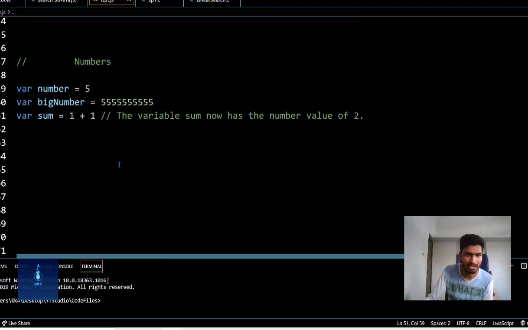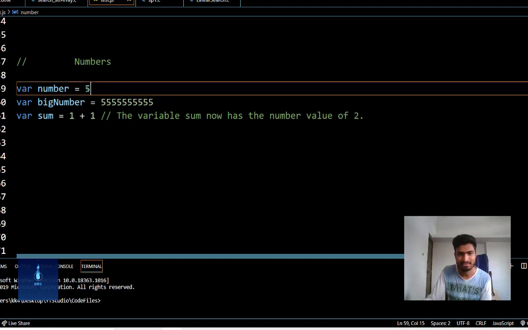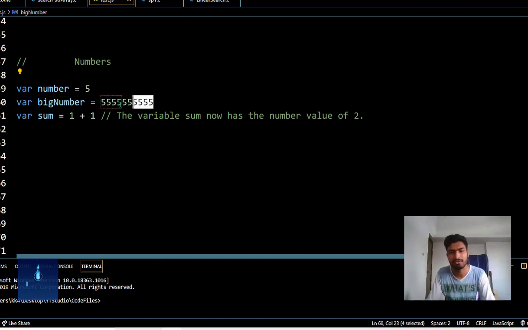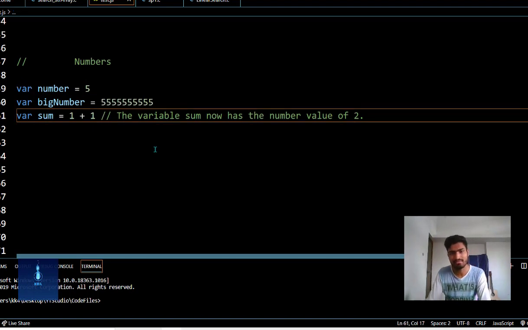Now let's move to numbers. A number is a numerical value up to 15 digits in JavaScript. A number must not be written with commas, and it can be written with or without decimals. It doesn't matter in JavaScript whether you use decimals or not, it will be a number and nothing else. JavaScript has only one data type for numbers, that is number. It does not have float or integer like other programming languages. It treats these numbers equally.